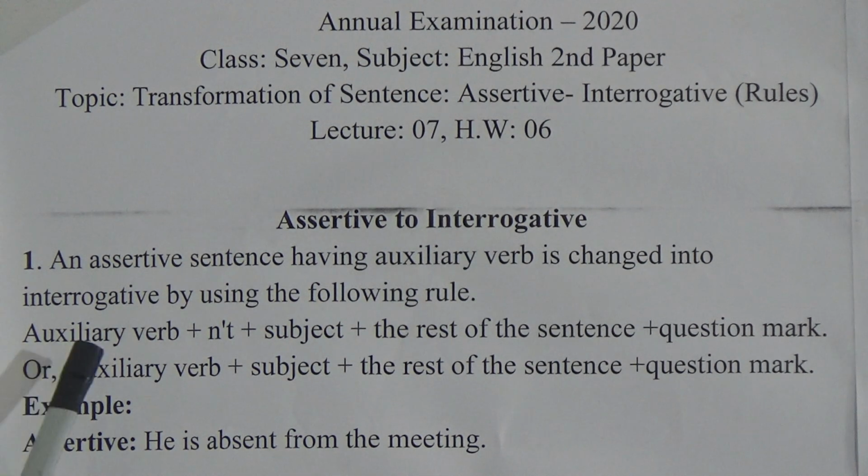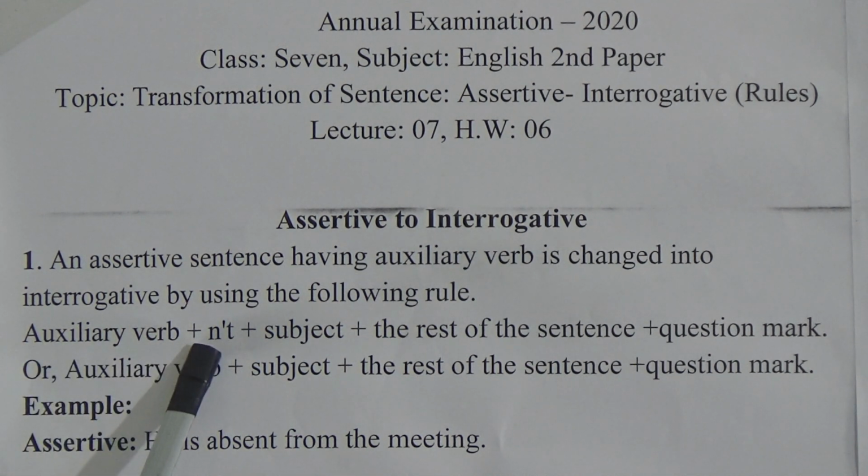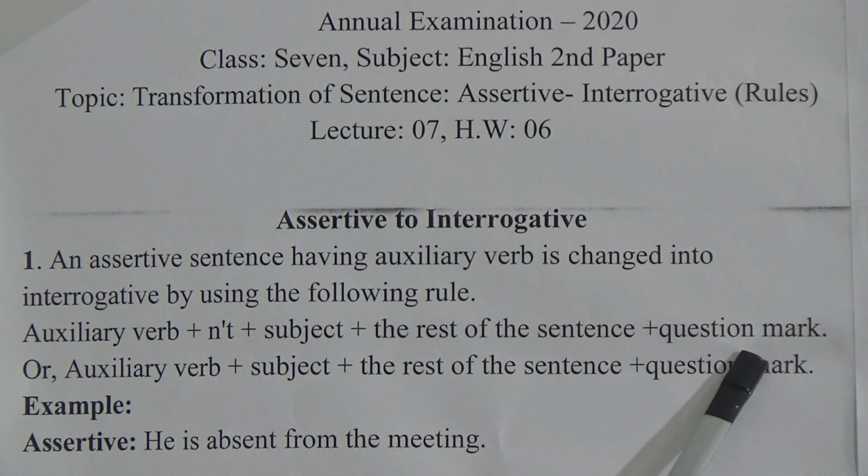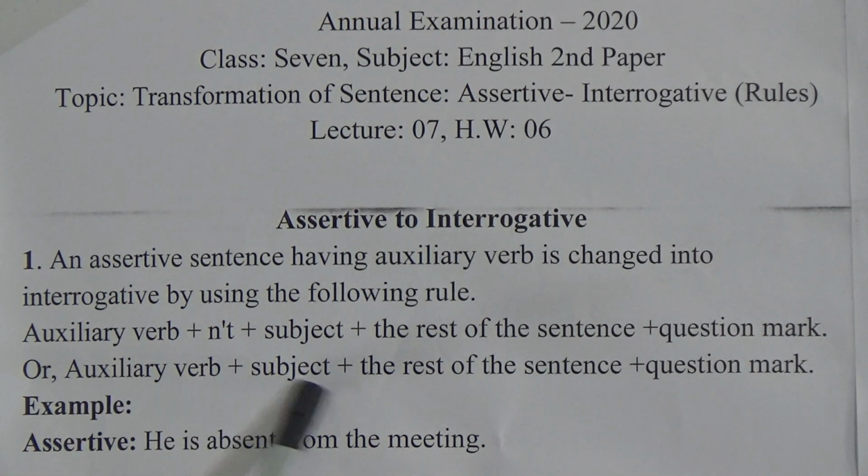In our last class, I told you that auxiliary verbs are am, is, are, was, were, etc. Look at the formula: auxiliary verb plus not, written in short form here, plus subject plus the rest of the sentence plus question mark. In an interrogative sentence we must put the interrogative sign, otherwise the sentence will be wrong. Or: auxiliary verb plus subject plus rest of the sentence plus question mark.